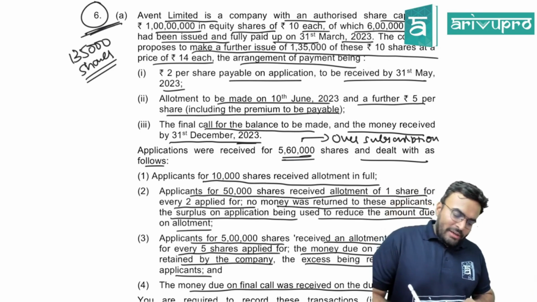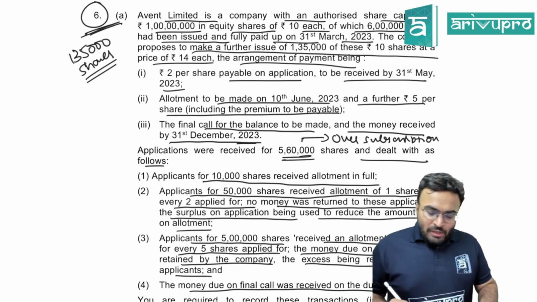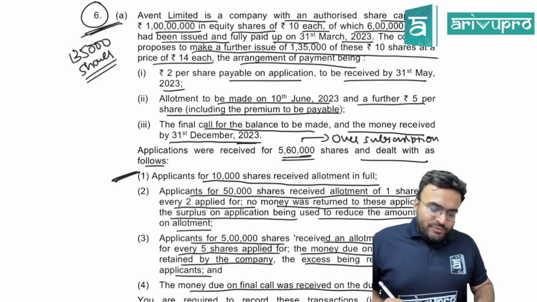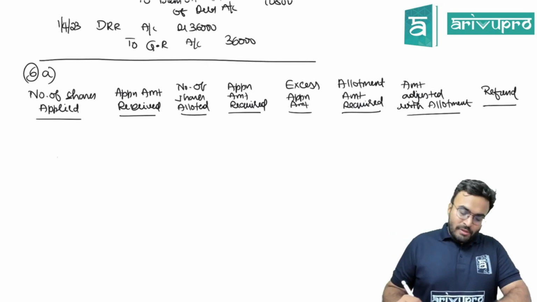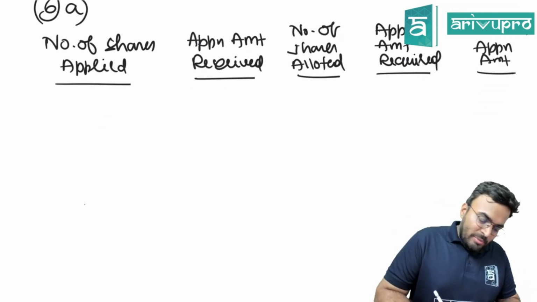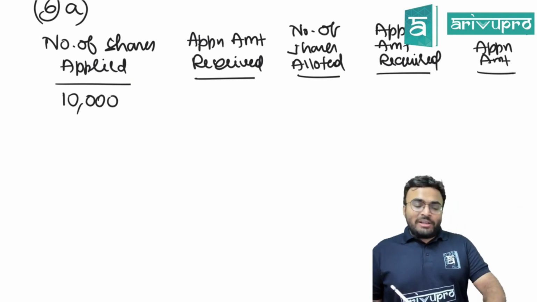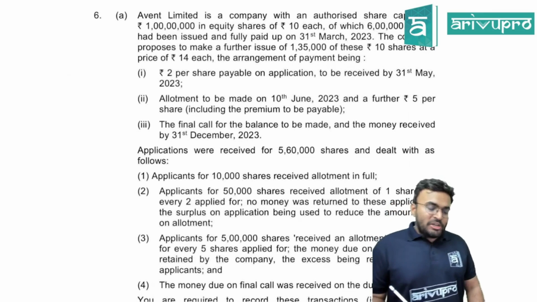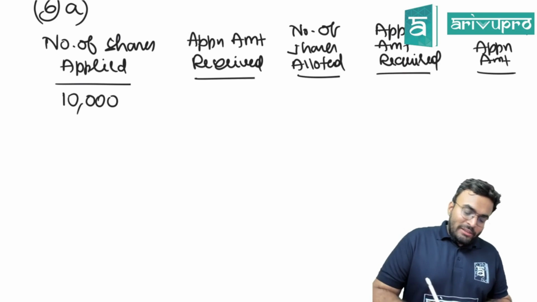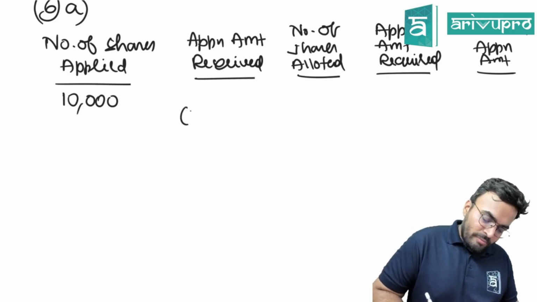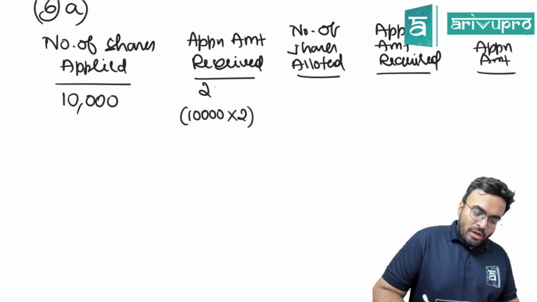First, can you see over here? How many shares are we issuing? 1,35,000. First, applicants for 10,000 received allotment in full. Number of shares applied is 10,000. Application amount received. What is the application amount? How much rupees per share is application? 2 rupees per share. So 10,000 into 2. Application amount received is 20,000.